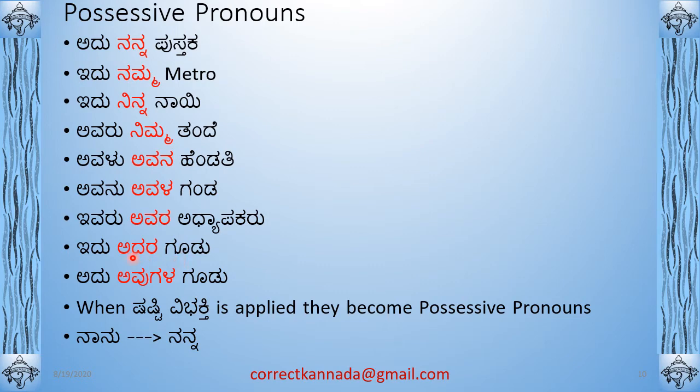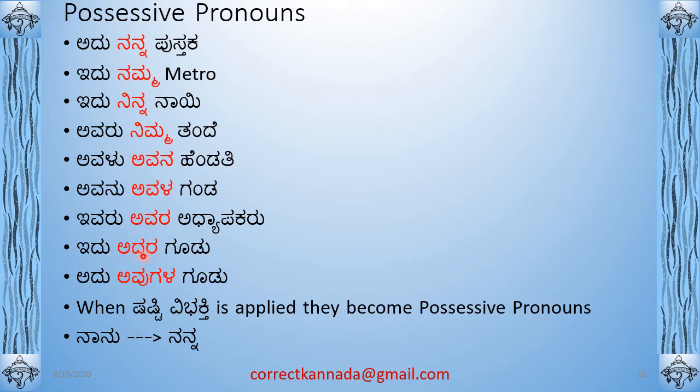So Idu, this, Adara, that's the neuter gender Shashti Vibhakti. Adu, the Shashti Vibhakti of Adu is Adara. This is important here. Adu is not Ada, like others. Here Avaru is Avara, but Adu will be Adara. So this is an irregular form that you have to keep in mind.